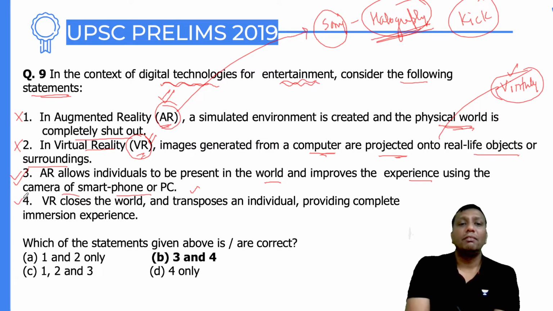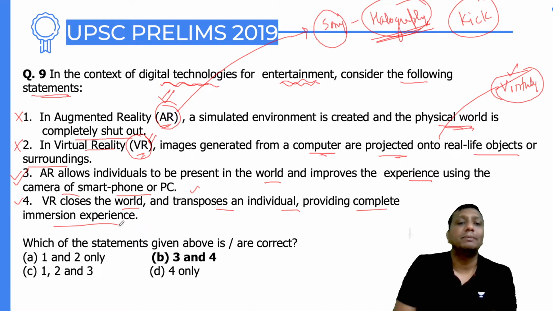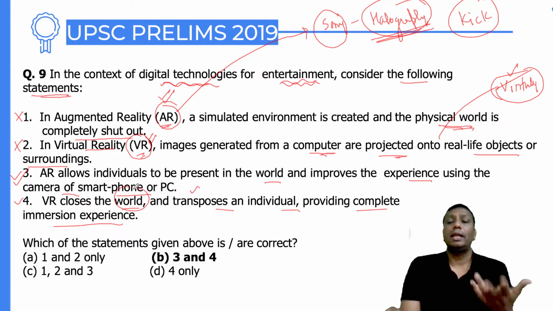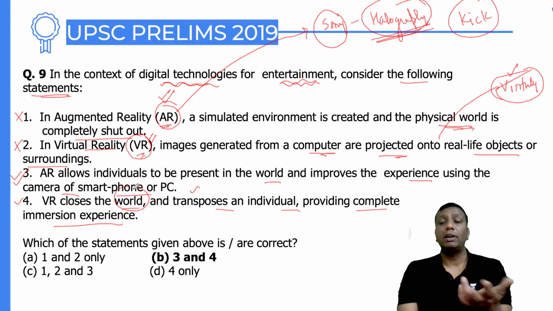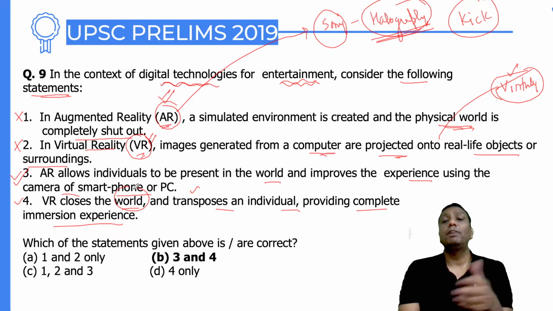What about the VR? VR closes the world and transposes an individual, providing a complete immersion experience. Definitely, guys, in this case it looks like you are in a closed world. You feel literally, just like I'm telling, in the case of VR boxes, you can feel like you are in front of the Eiffel Tower and you're watching the Eiffel Tower. This example is very common, and I always use it in the class also. But you are not in front of the Eiffel Tower.